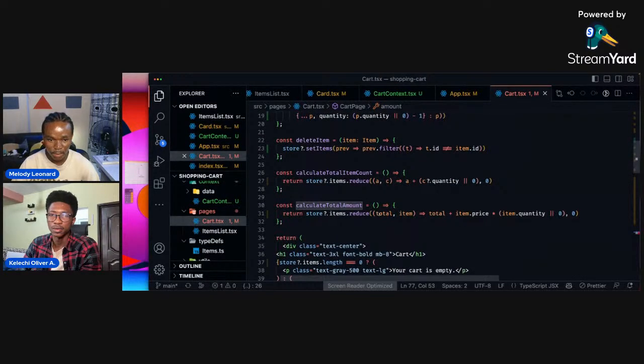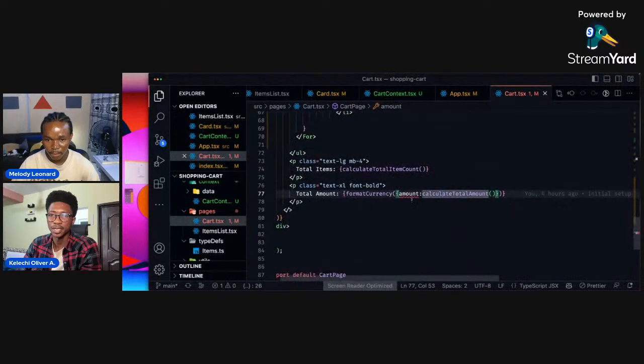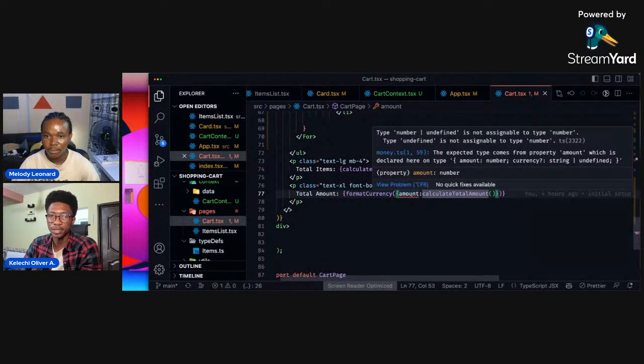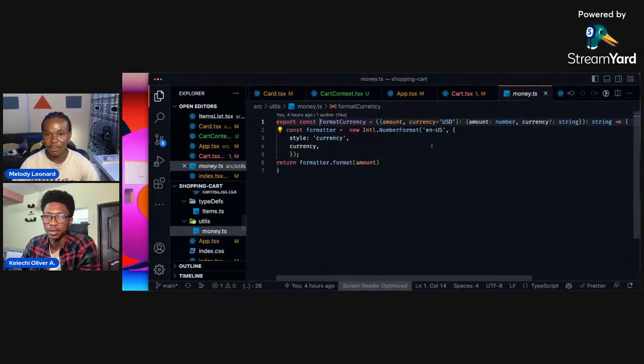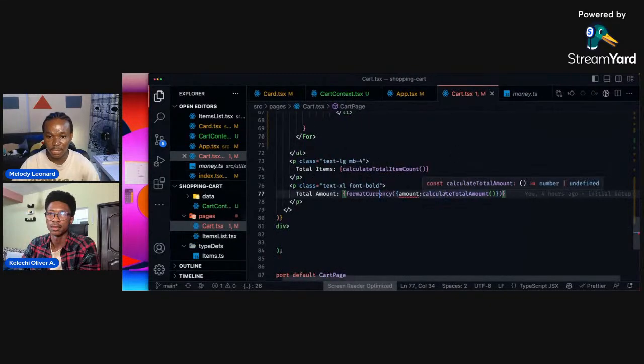We are returning. So why is amount a string inside the template? You have to remove it, and it doesn't have to be there, does it? Or does it have to be there? This is a currency, a format currency thingy, right? So what I'm saying is, oh, this should actually be a string or undefined. Did I type this? I can't remember typing this to string or undefined. Oh, so what happens here is I'm actually bringing this, so this is returning a string.